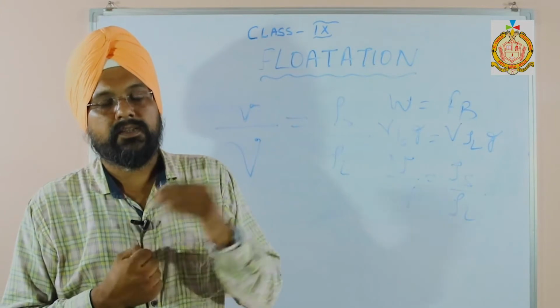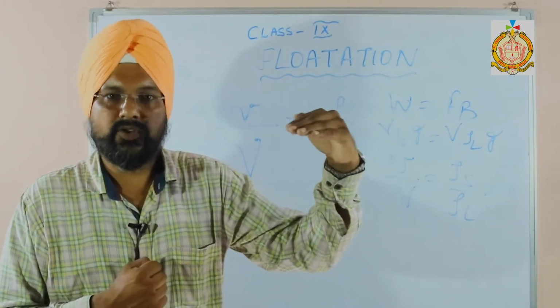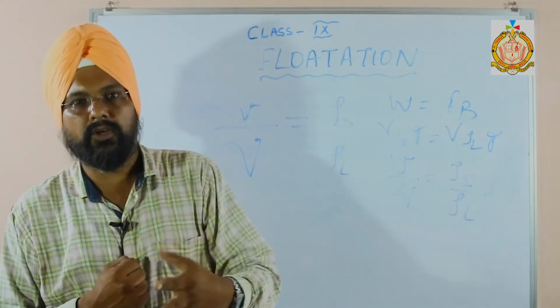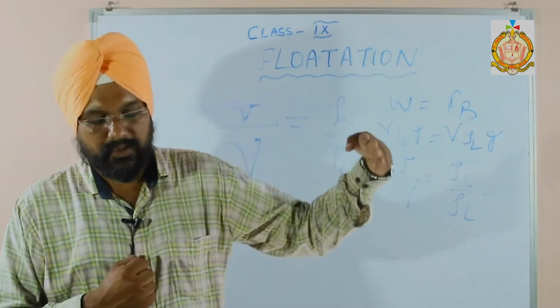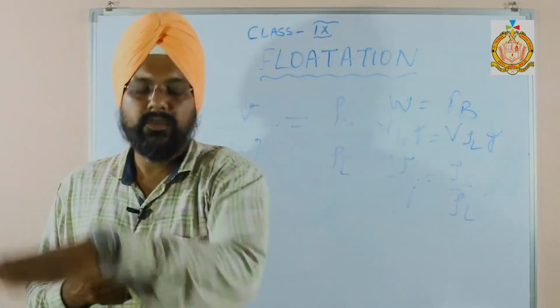Then an important question: the ship begins to submerge more as it sails from sea water to river water? Sea water to river water. सी वाटर में क्या होता है? नमक. So sea water is salty and its density is more, and river water is normal water. So as it sails from the sea to the river, it sinks, so it submerges more.